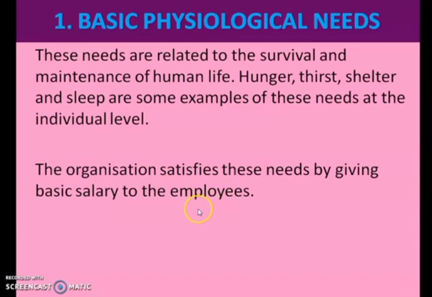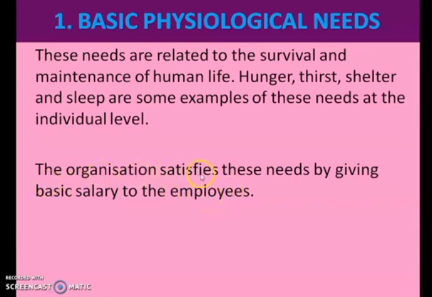See, our subject is related to management. We have to manage the employees. We want to make them work. So to make them work, we have to provide them motivation. In what way do we have to provide motivation? What are the different needs of those employees? As per that, we have to motivate them.